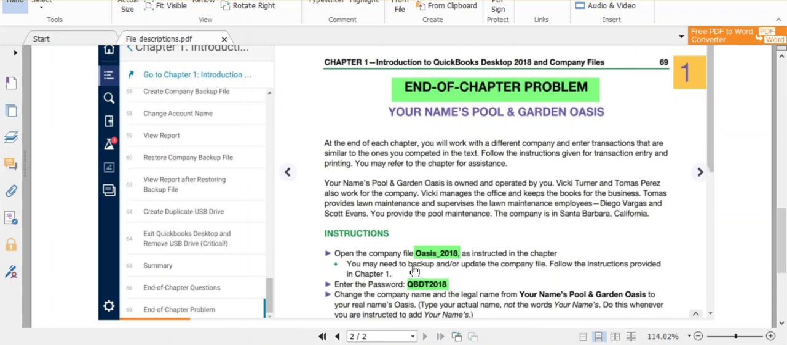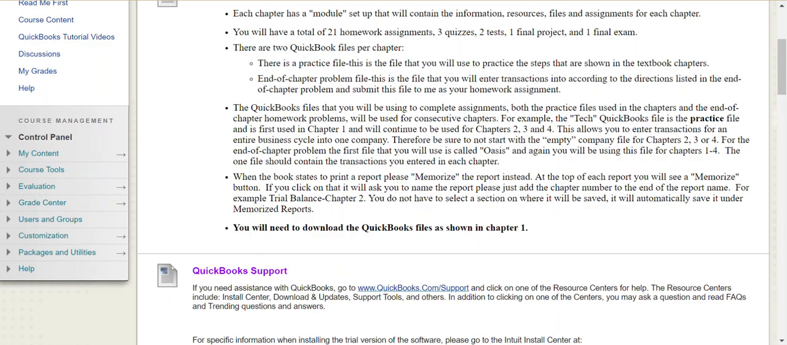You're always going to be building on what you have done in the previous chapters. That is why it's critical that once I grade one of your end of chapter problems, you read that feedback and correct anything that I tell you needs to be corrected, because that will affect you going forward into chapters 2, 3, and 4. Also, please make sure you pay attention to the password that they tell you to use for each one of those files.